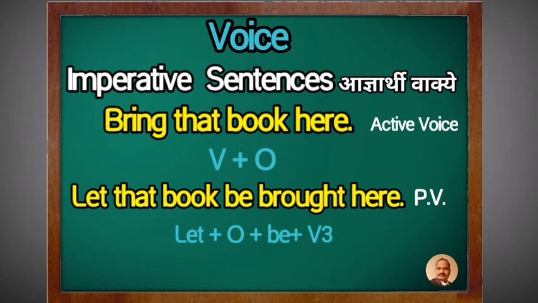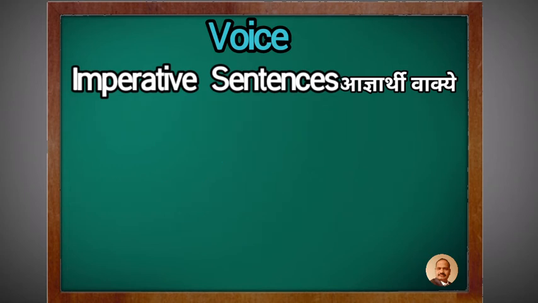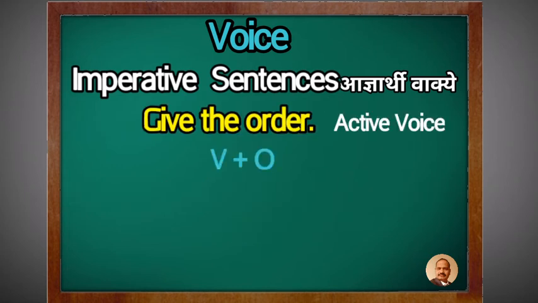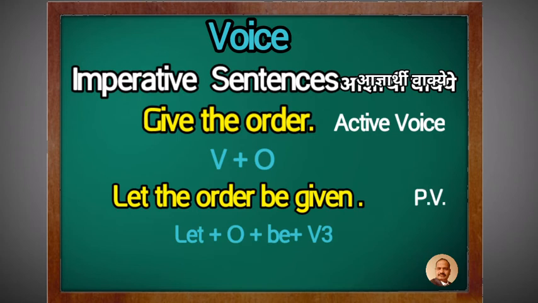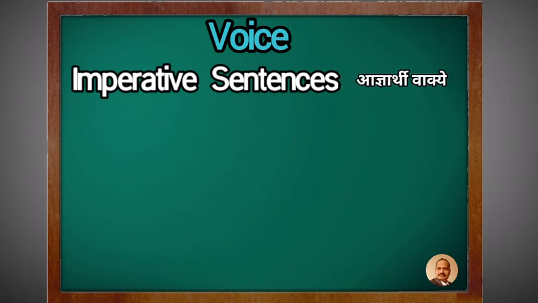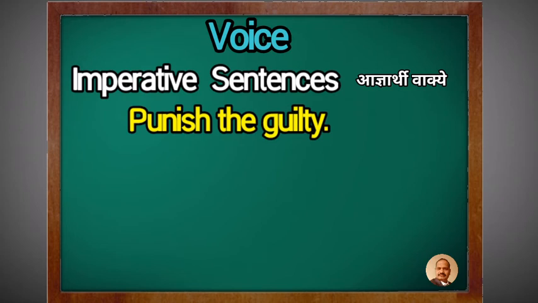Here is the second example: give the order. Once again we begin the passive voice of it with let, L-E-T. Let the order be given. Like this: punish the guilty.